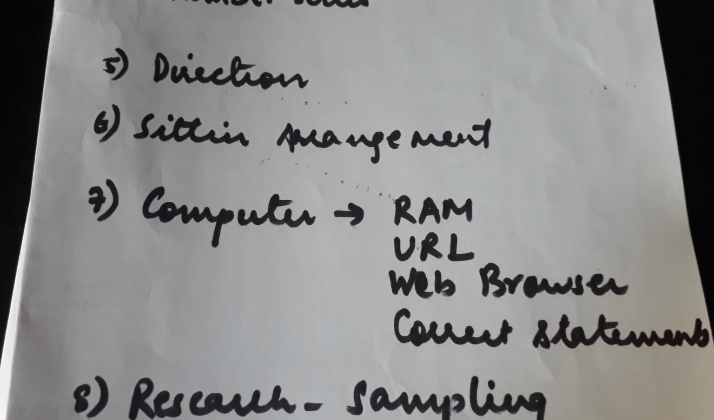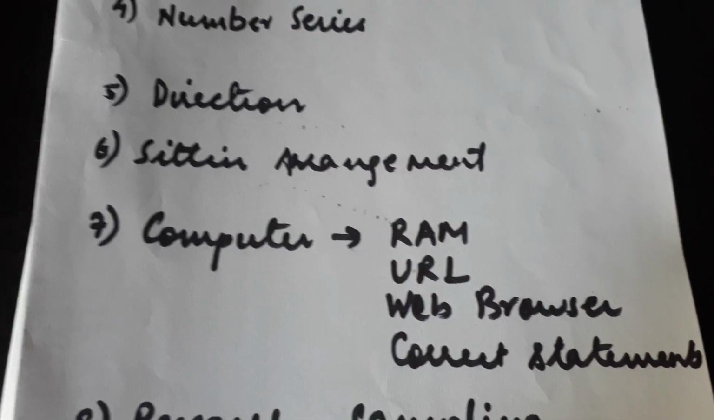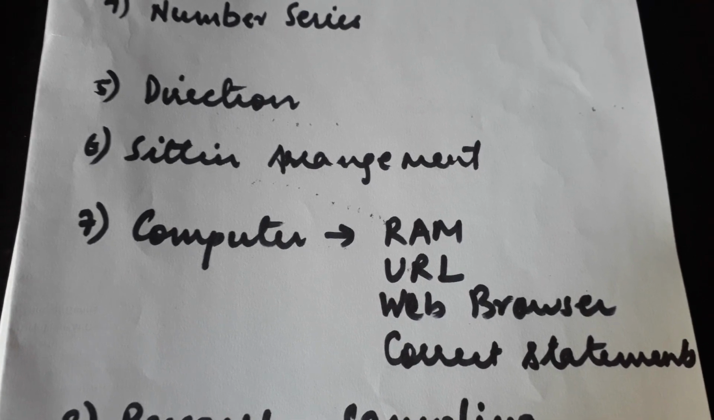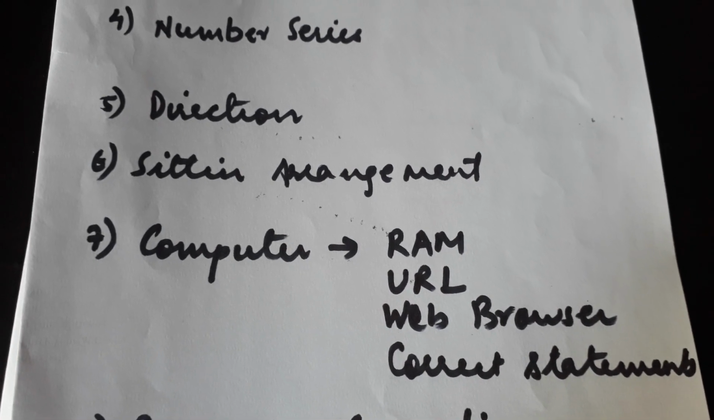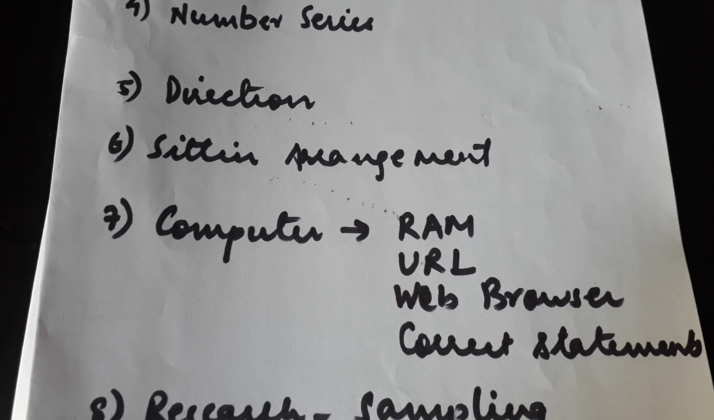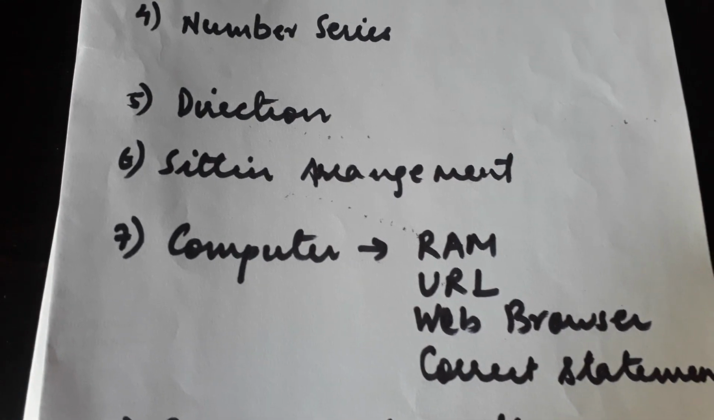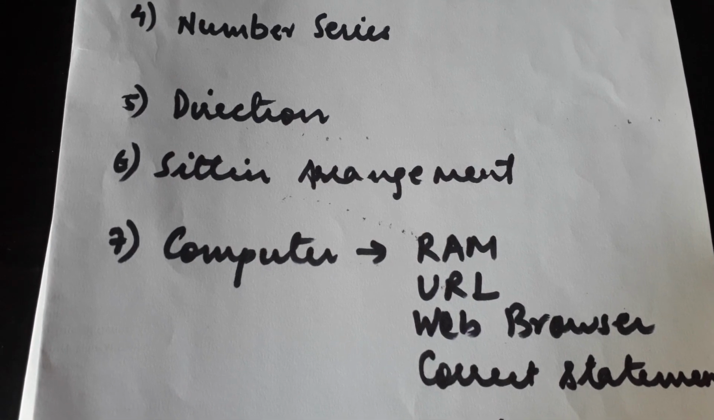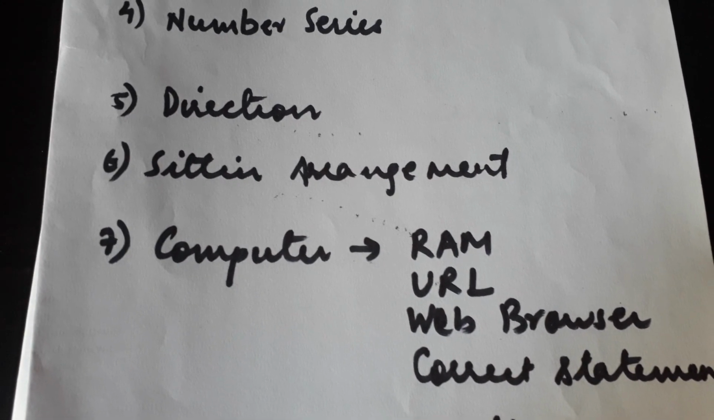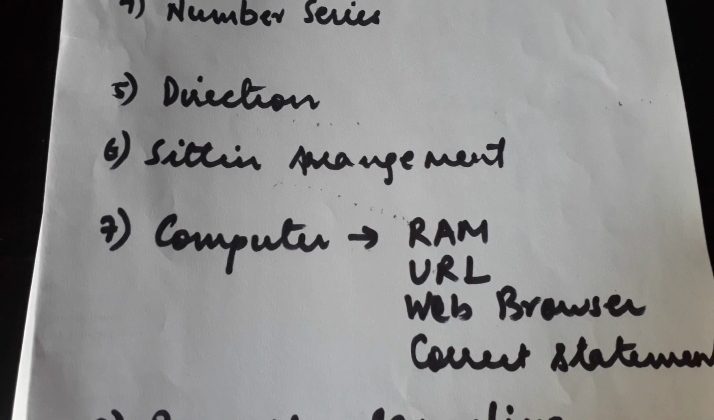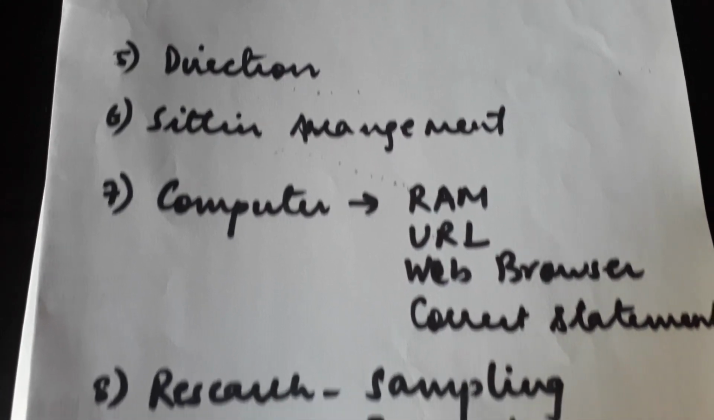There were few questions from the computer section, like where is RAM located? And there were some questions. Then there was one question on the full form of URL. There was one question on which one of the following is not a web browser, and I chose Facebook in that. Then there were few statements which were given, and we had to choose the correct statements. This was in the computer section.